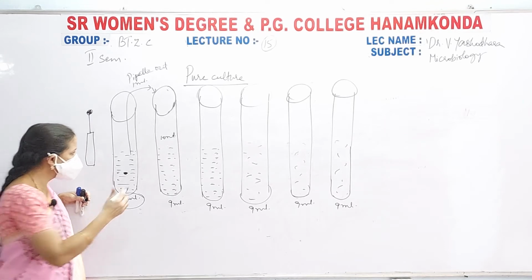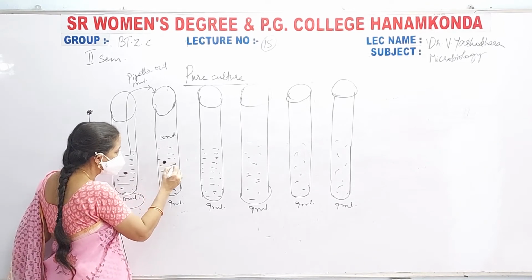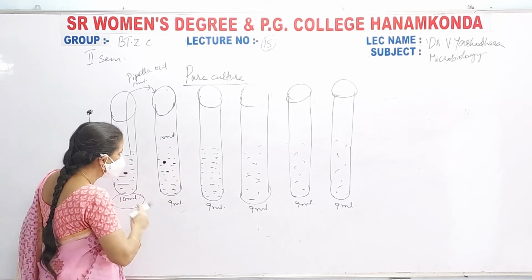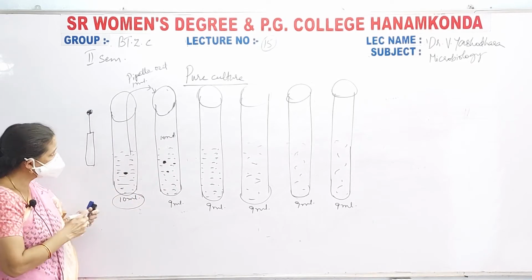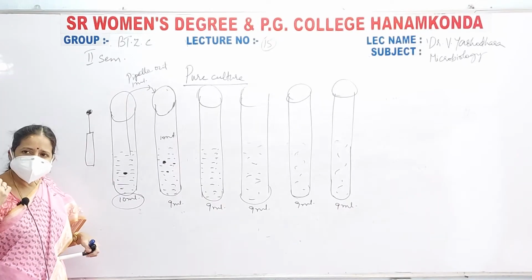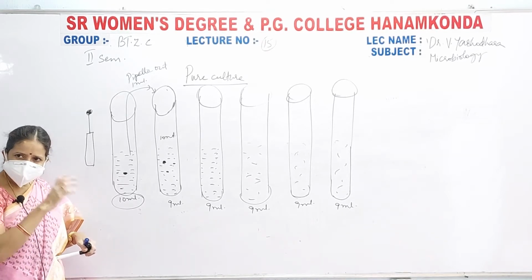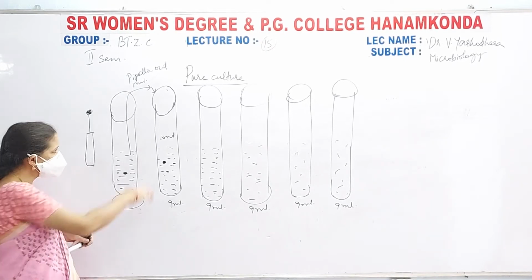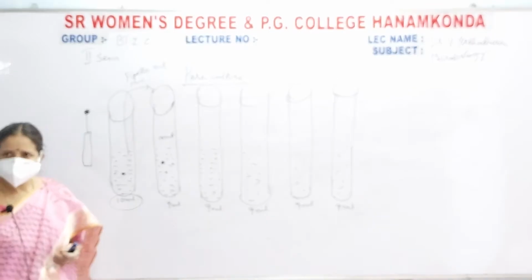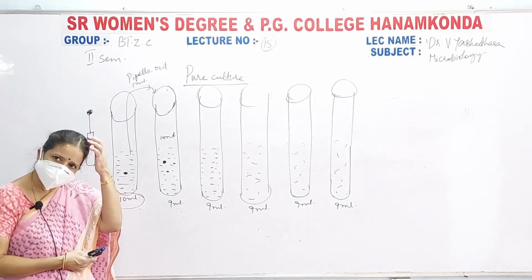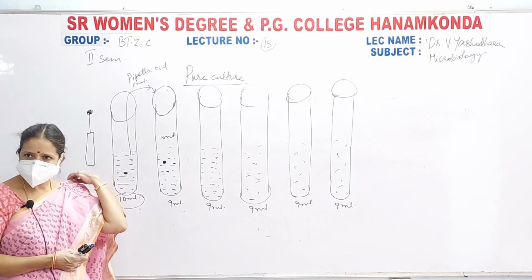Again shake it. So it consists of a little bit of bacterial culture like this. Shake it well and keep it undisturbed so that uniform mixing of the bacterium in the water takes place, and keep it aside for 5 minutes for settling.